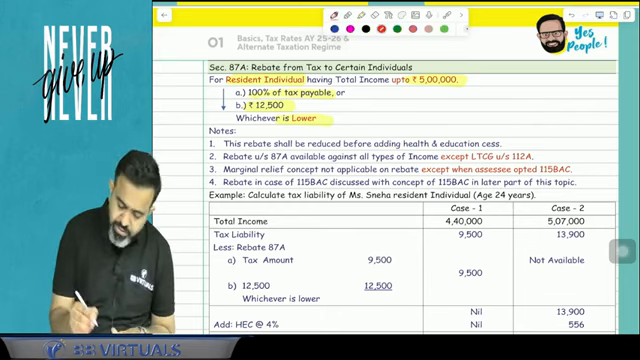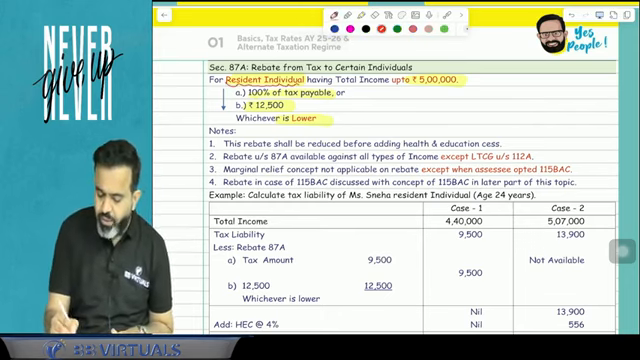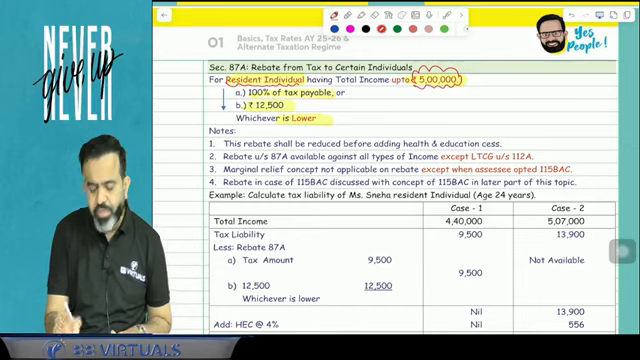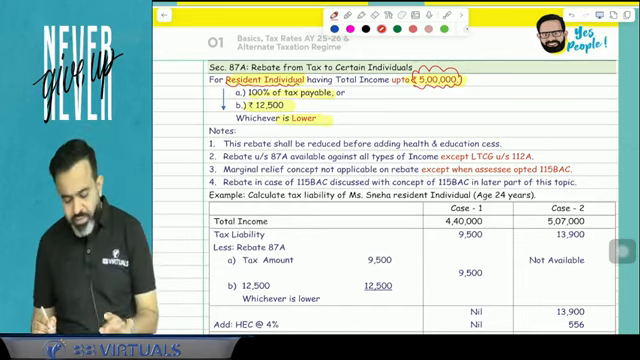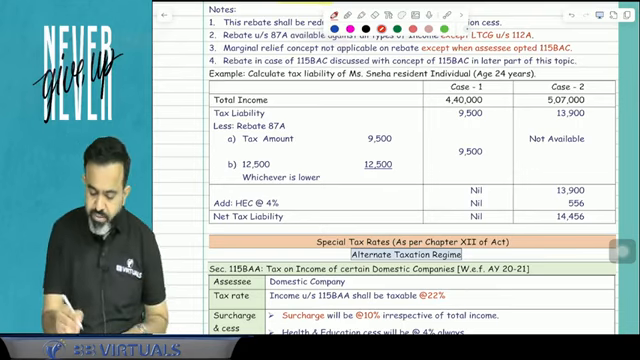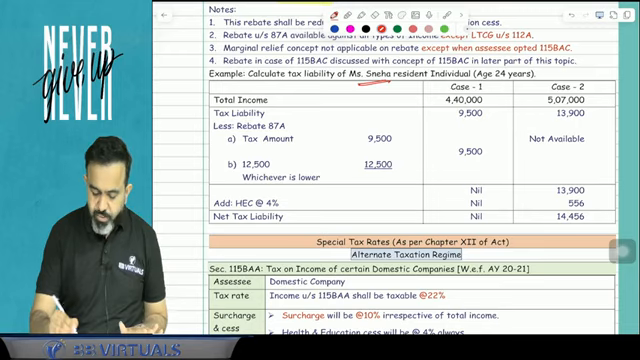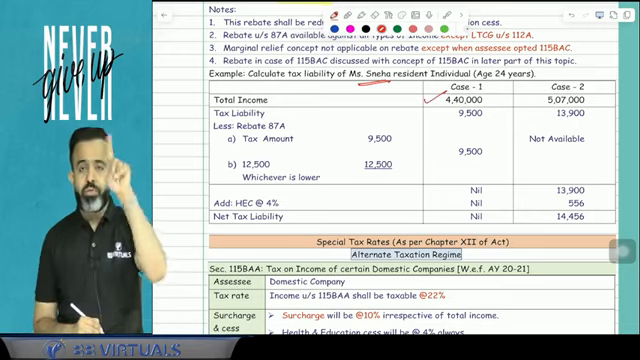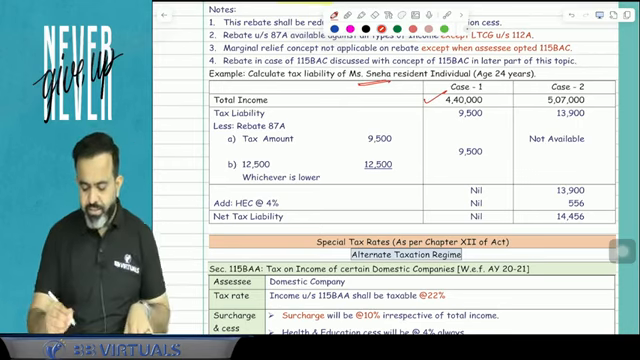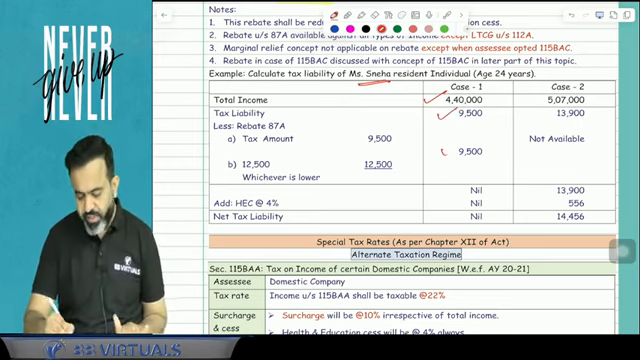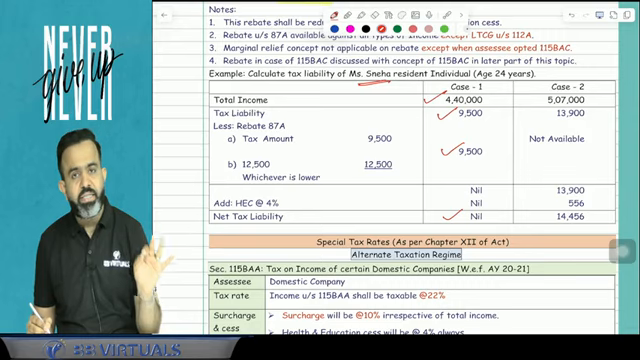But remember, this rebate is available only to a resident individual having net taxable income up to 5 lakh. Now here is an example. Suppose in case of Sneha, total income is 4,40,000. If you calculate the tax by slab rate, then it is 9,500, and that 9,500 is your rebate. So net tax liability is nil.